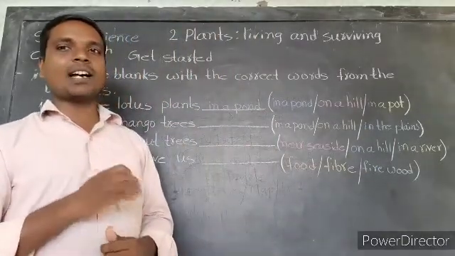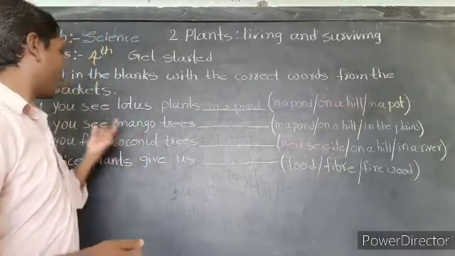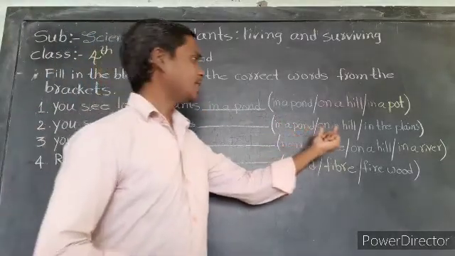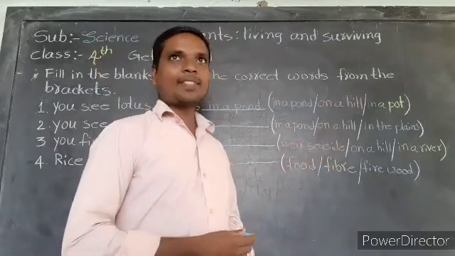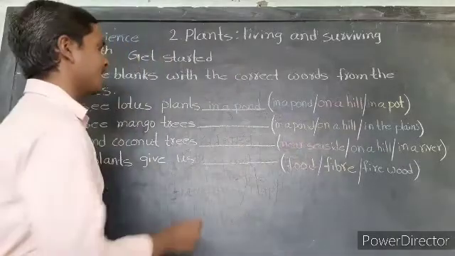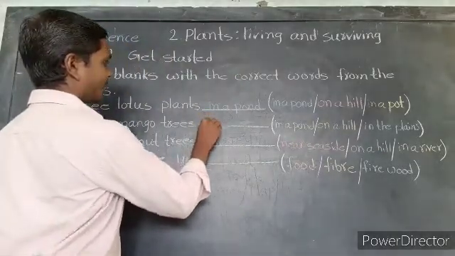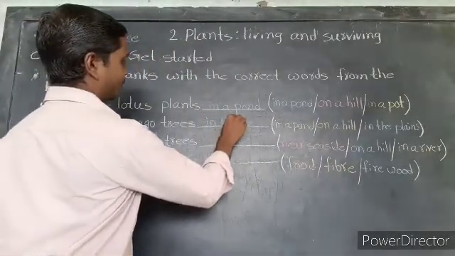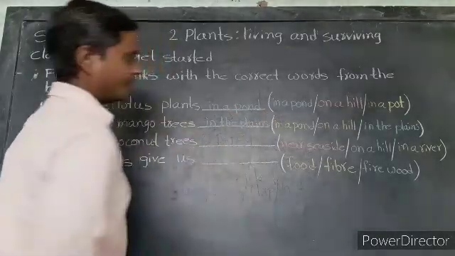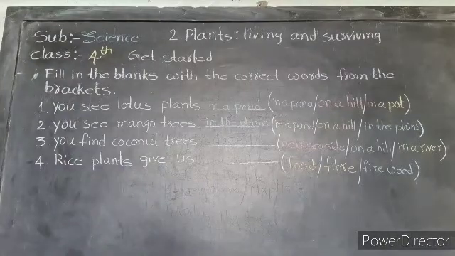So, you see mango trees in a pond? No. On a hill? No. The answer is in the plains.